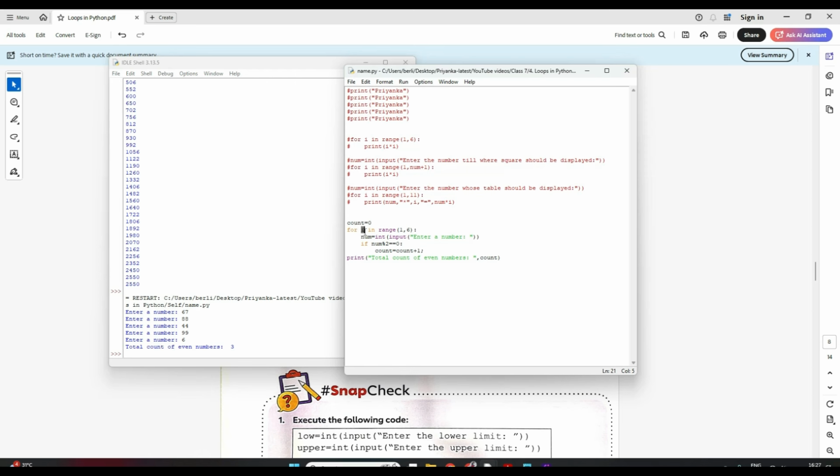Now I is 5, the last iteration. Here I again entered 6, so this again stands true, so it will come to this line. Now my count was 2, so it will be 2 plus 1, 3. Now this entire list is completed, so it will come out of this loop and print this. Is it clear, students? I hope it is clear, right?